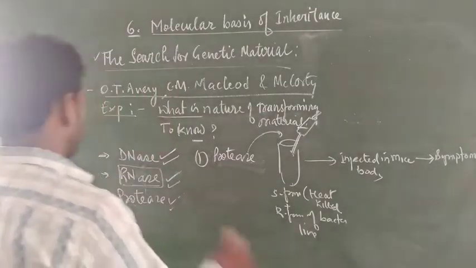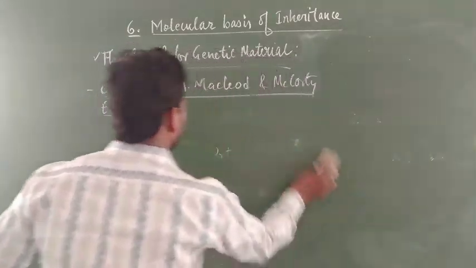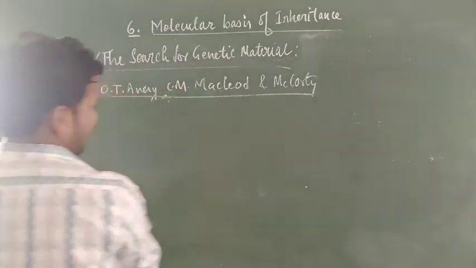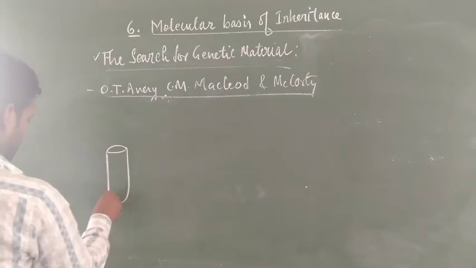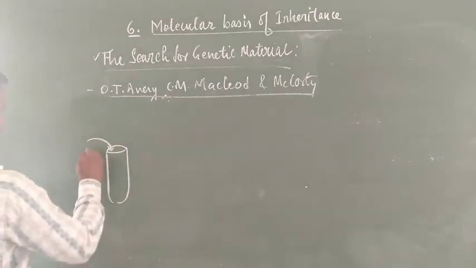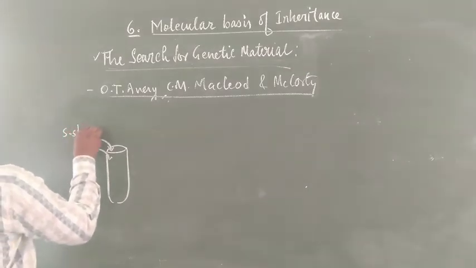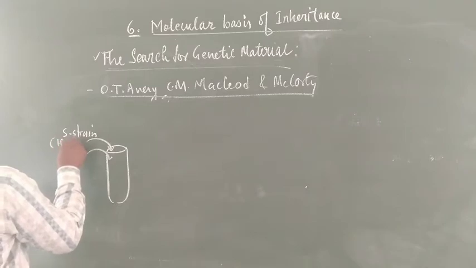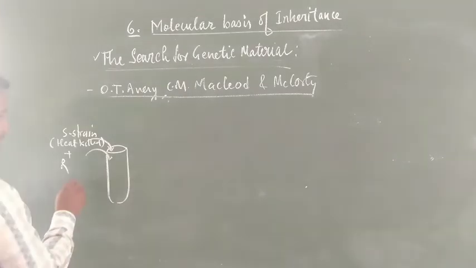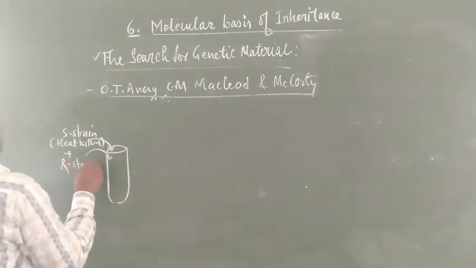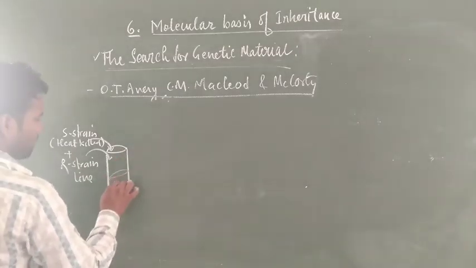Now students, I think this is a bit complex, so I want to explain it again. This is the experiment of O.T. Avery, C.M. MacLeod and McCarthy, the fourth experiment of Griffith here. In this sample, two types of material are taken: S strain of bacteria that are already heat killed, plus R form of bacteria that are live, and cultured for some time.